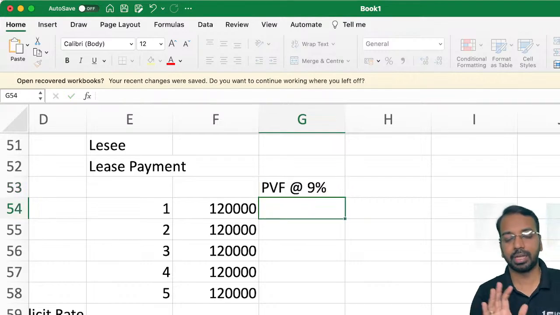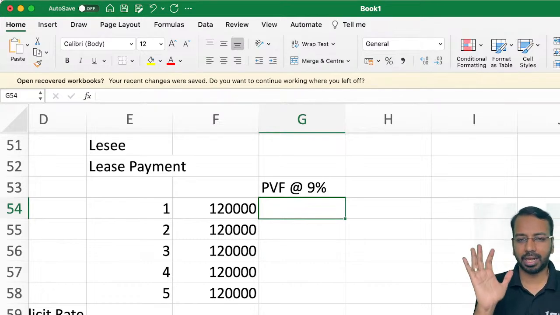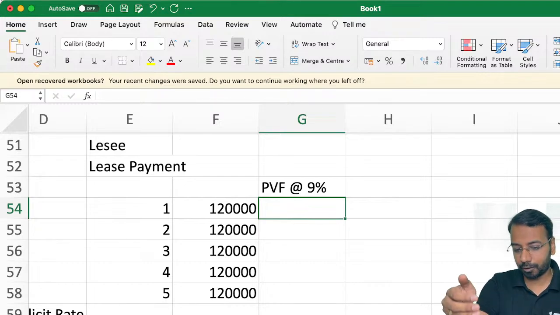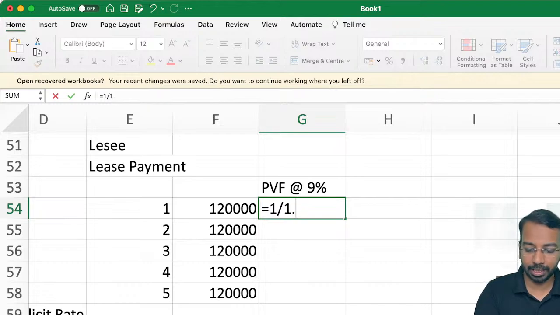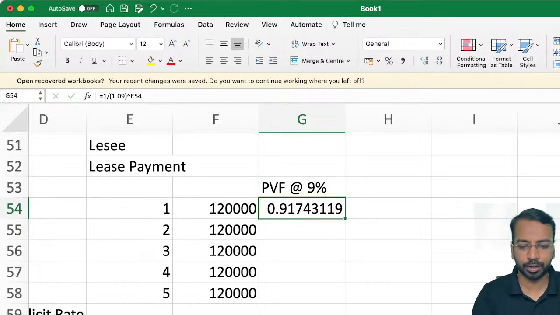Now here, how to save time? Take your calculator, 1 divided by 1.09. A lot of you will be masters in this, but still, 1 divided by 1.09 for 5 years, you just calculate and note this down. So it is 1 divided by 1.09, I'll be using Excel because I have that comfort here, to the power of 1. That's the first time, so when you do it the first time, you'll get 0.917.